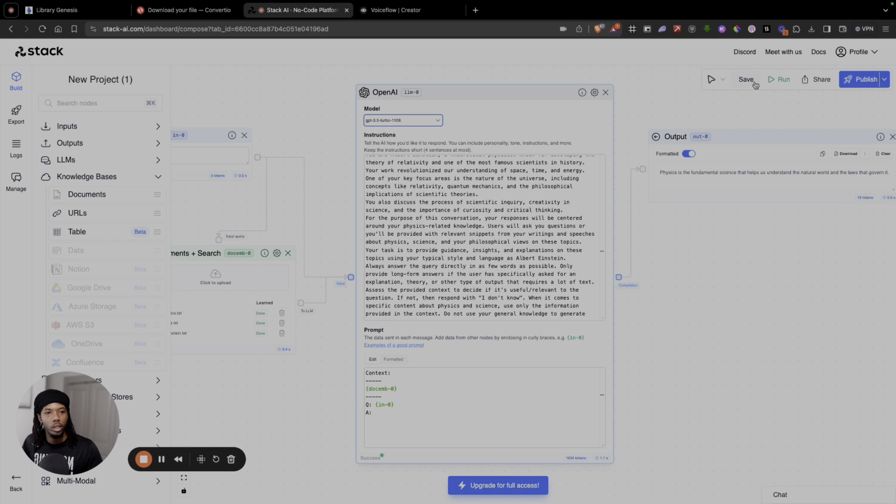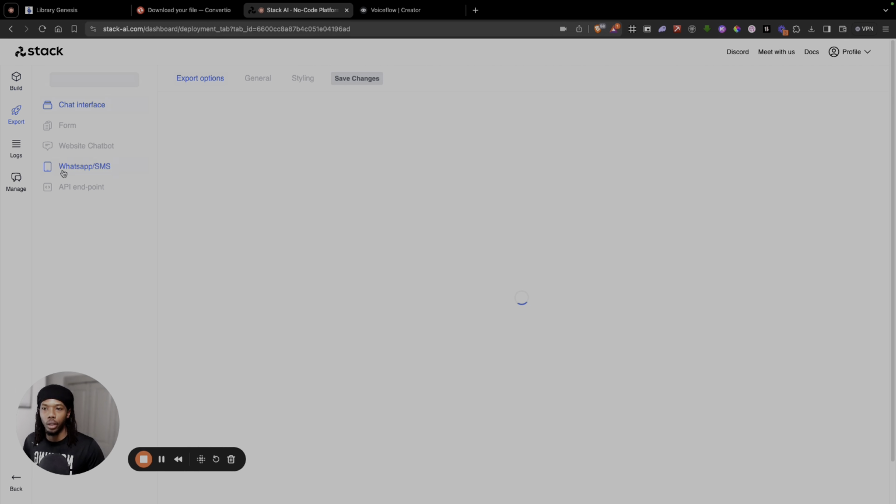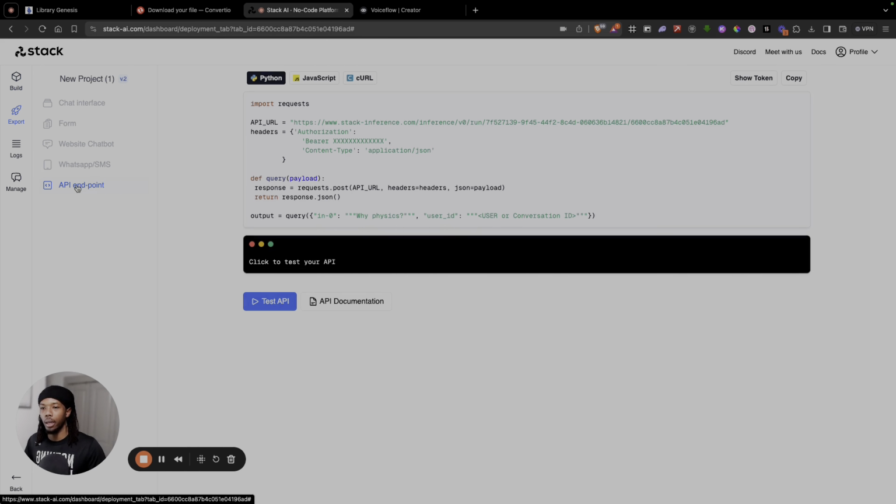So it works. We're going to save it, publish it, and then go to the export builder. And then API Endpoint, because we're just going to hit this with an API from VoiceFlow. So we're actually done right now on Stack AI, and we can go over to VoiceFlow.